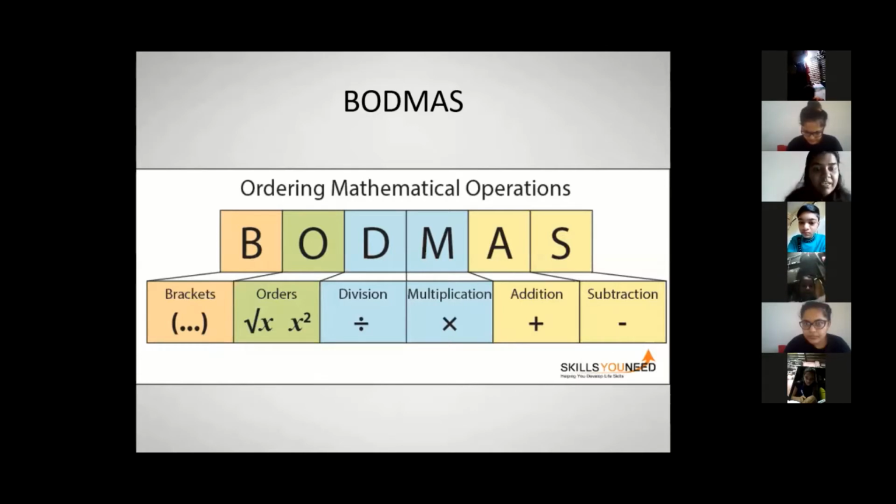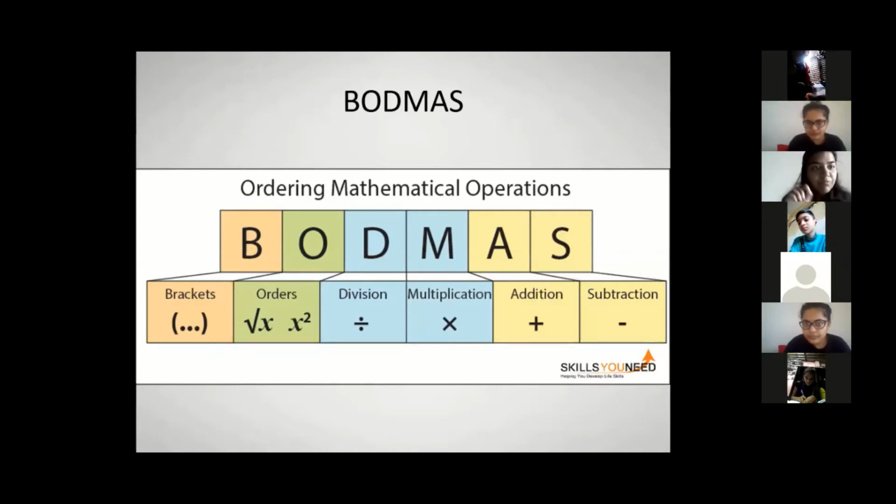That is, if I have to see only DMAS, I will first do the division, then multiplication, then addition, then subtraction. Yeah, am I clear? So if I have all four in one, I will first do division, then multiplication, then addition, then subtraction.